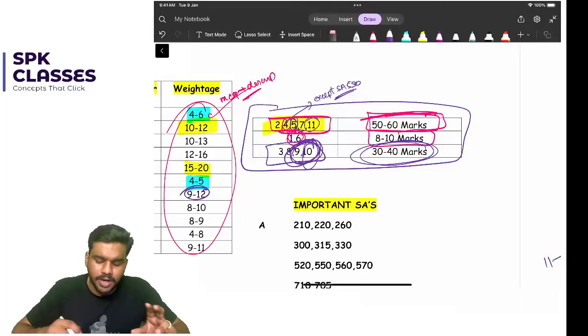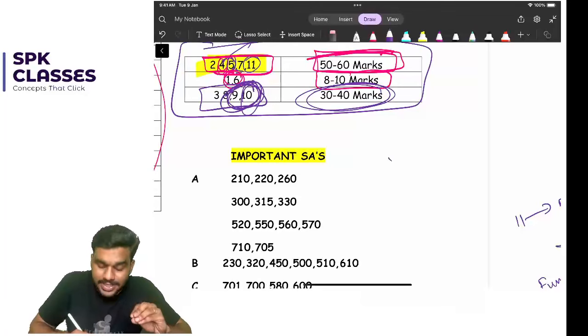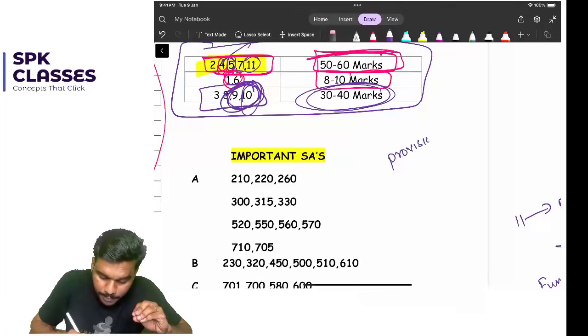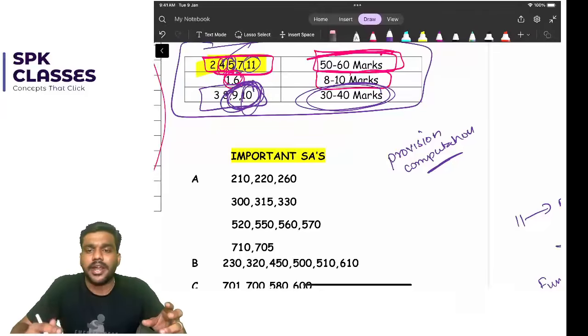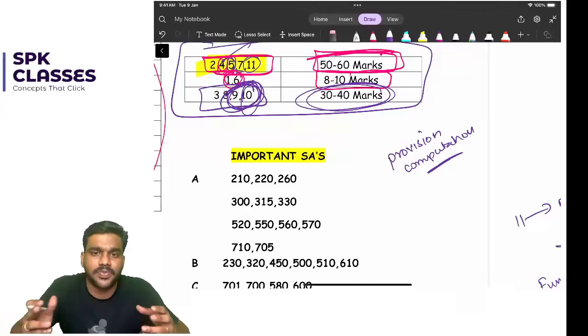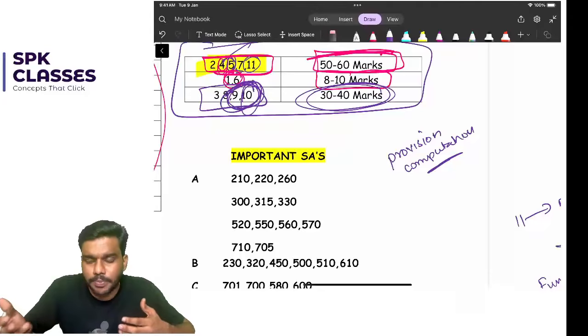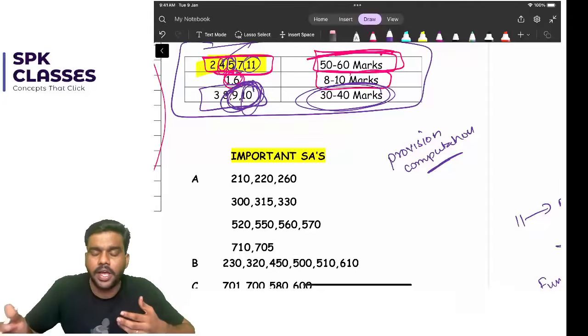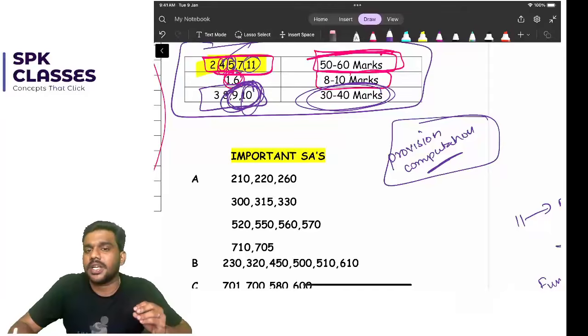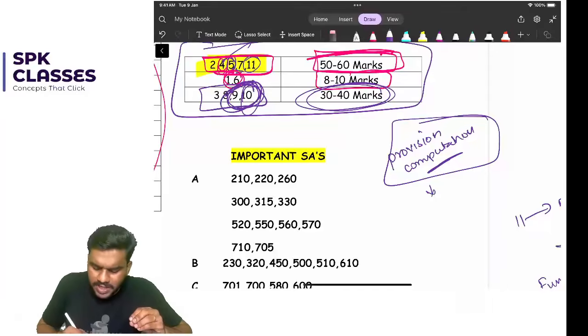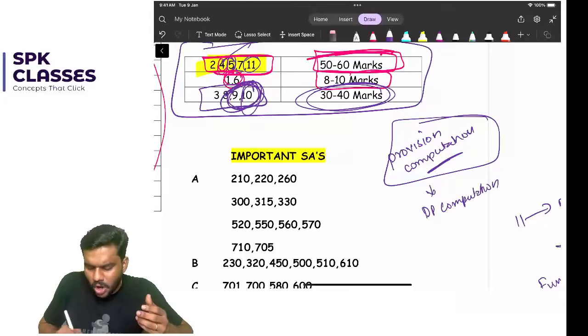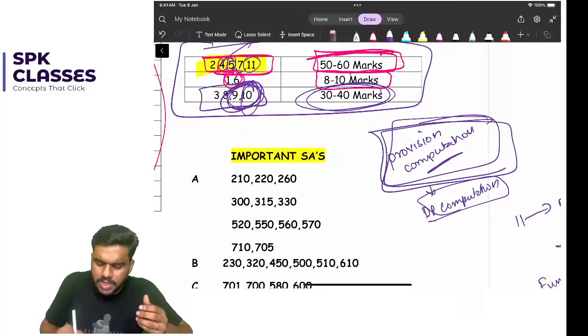In bank audit, please make sure you practice provision computation questions. There will be some question like: the outstanding balance is 20 crore, it has been classified as doubtful. What is the provision that the bank is supposed to keep? So please practice this provision computation question. Then obviously drawing power computation, which normally everyone practices. Please make sure you're comfortable with this provision computation.